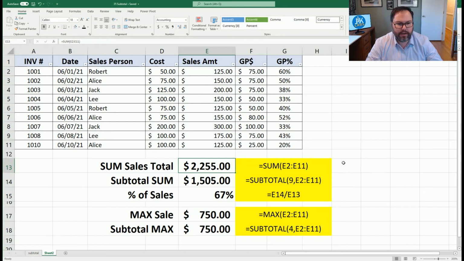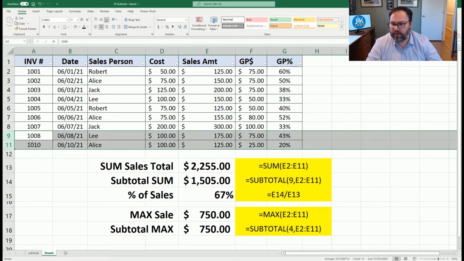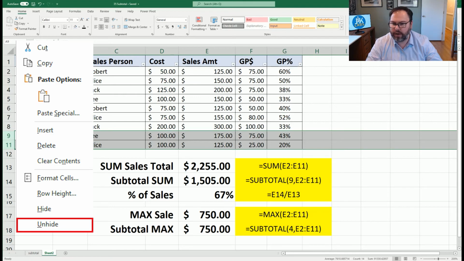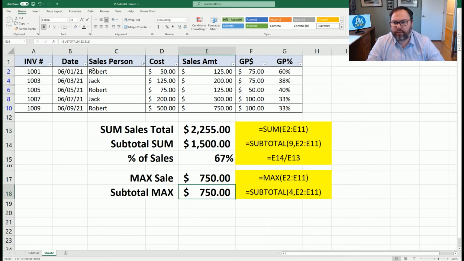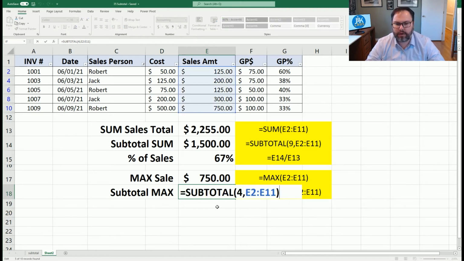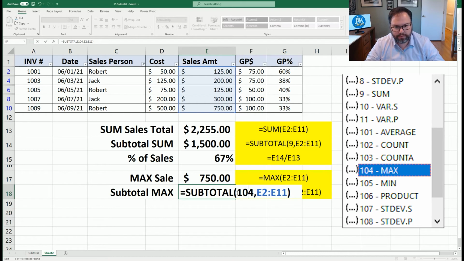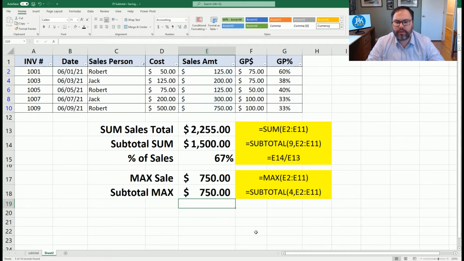Now if you've got your handy dandy calculator ready, you'll see that that is $750 short, which is what we've hidden in row 10. If we were to unhide that, there it goes, jumping right back up. Now let's do the same thing with subtotal max. We're going to come in here, edit that function, and we're going to do 104, as 104 is the max function that excludes hidden rows.